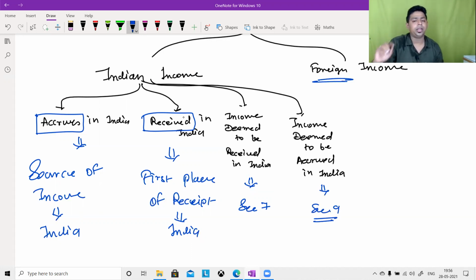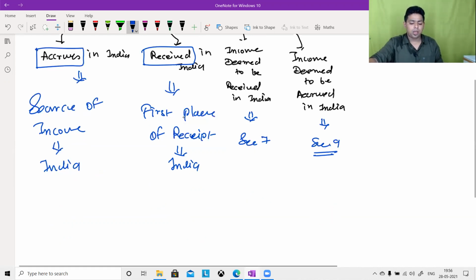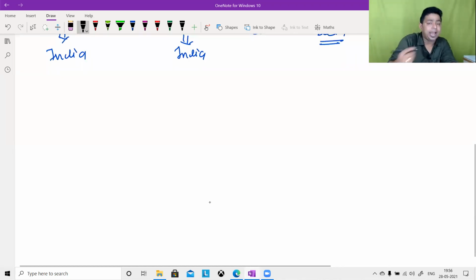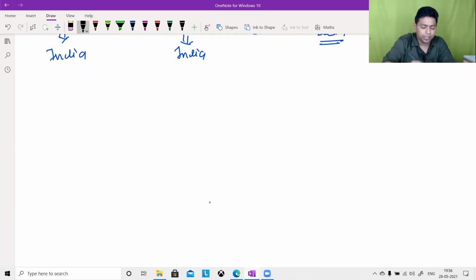I have not spoken anything about foreign income. Allow me to first speak about Indian income. You need to understand it like this. If a land is the source, then crop is the income. If a tree is the source, then fruit is the income. Understand the cause and effect relationship.